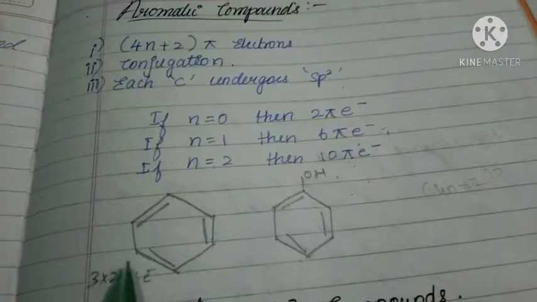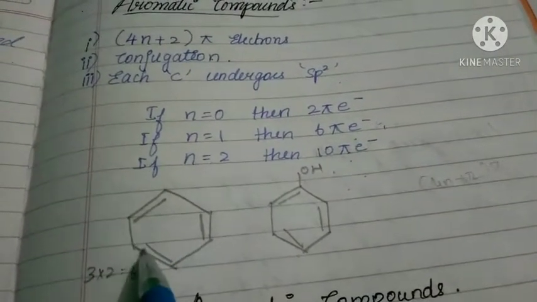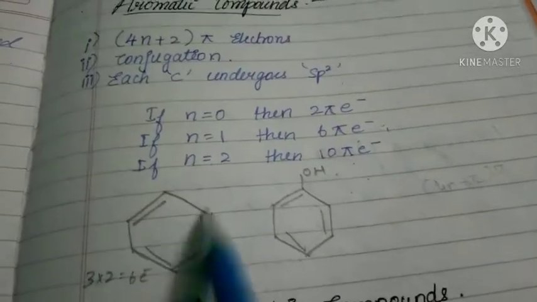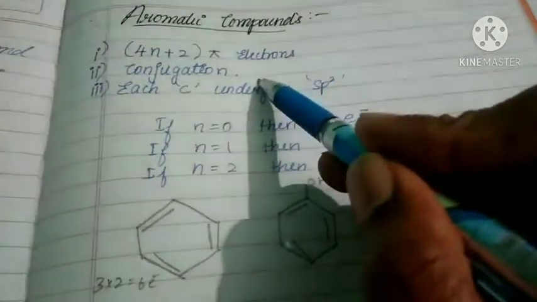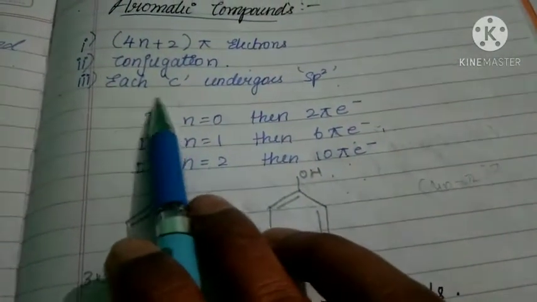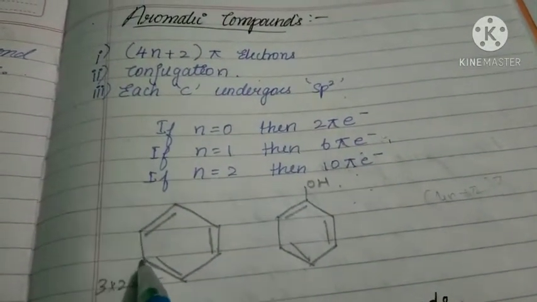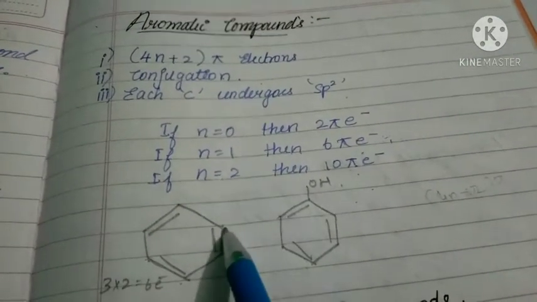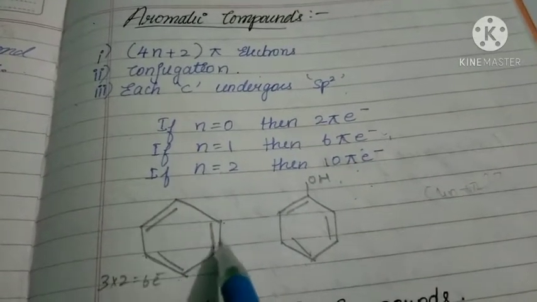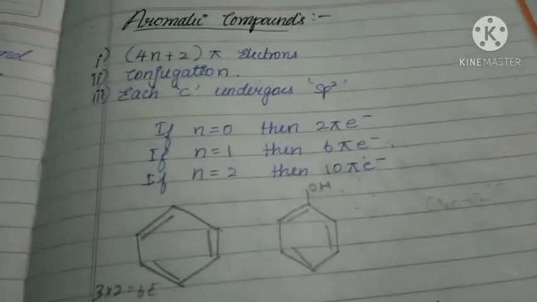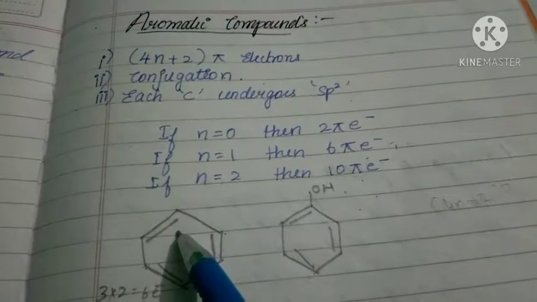Second one is what? Conjugation. Conjugation means double bonds present in alternative positions. See, double bond, single bond, double bond, single bond, double bond, single bond. This is called alternative position, that is called conjugation. So the second rule is also obeyed. Next, third one is what? Each carbon undergoes sp2. See here, how many carbons? 1, 2, 3, 4, 5, 6. Each carbon forms a double bond, so every carbon undergoes sp2. So this compound obeys all these rules, so this compound is said to be aromatic.